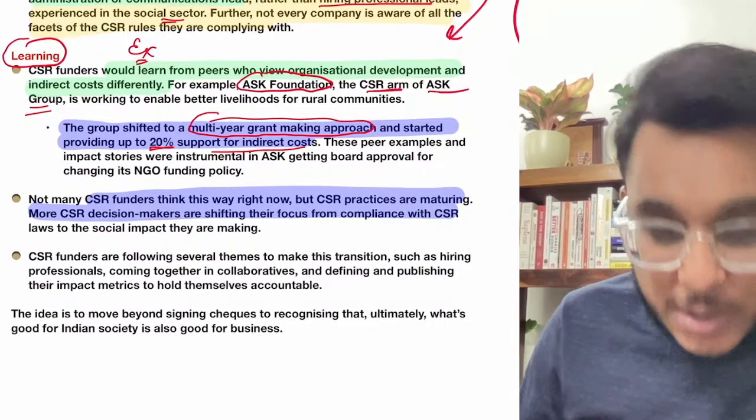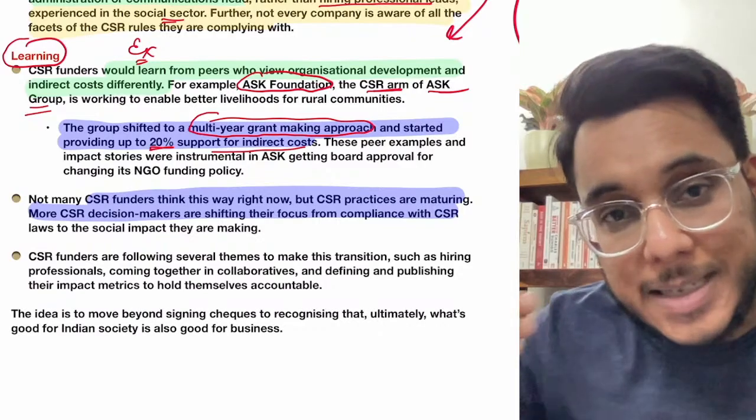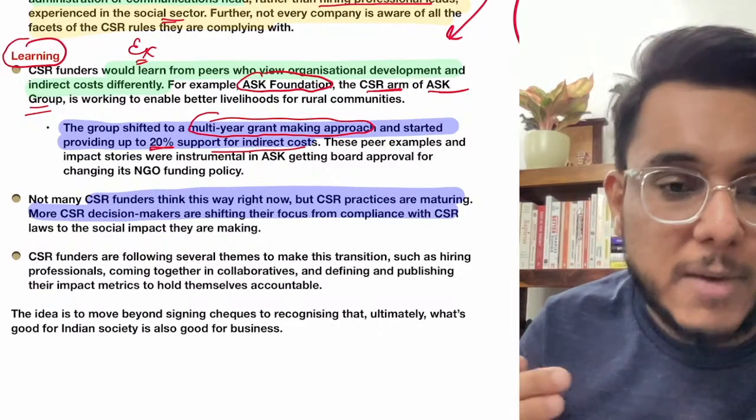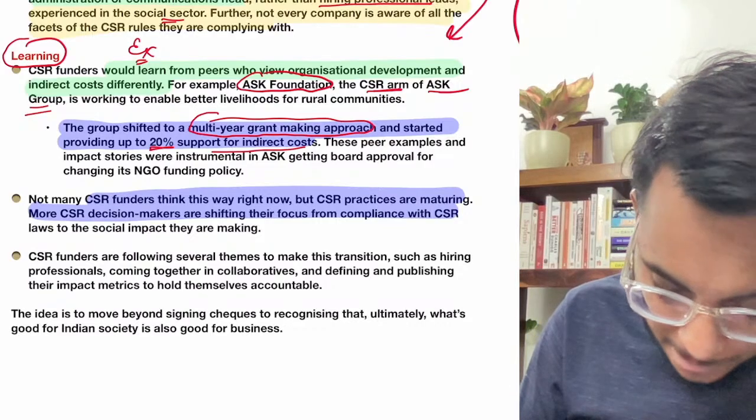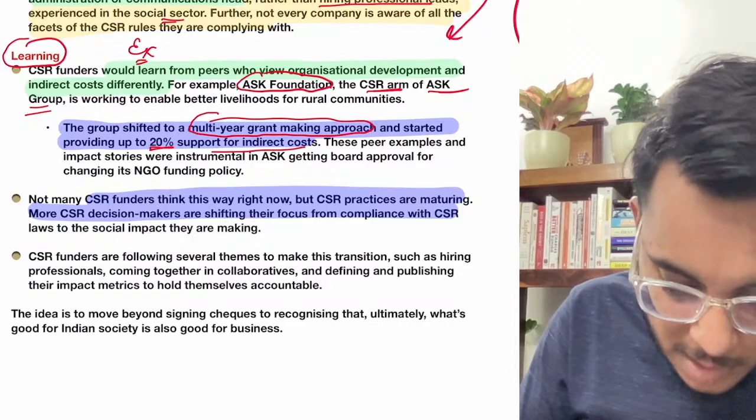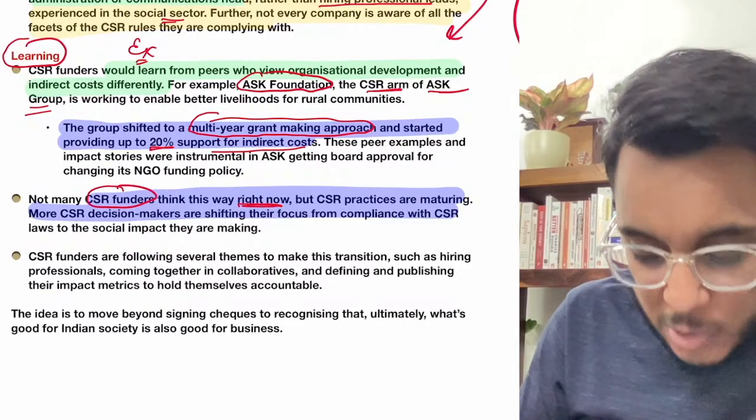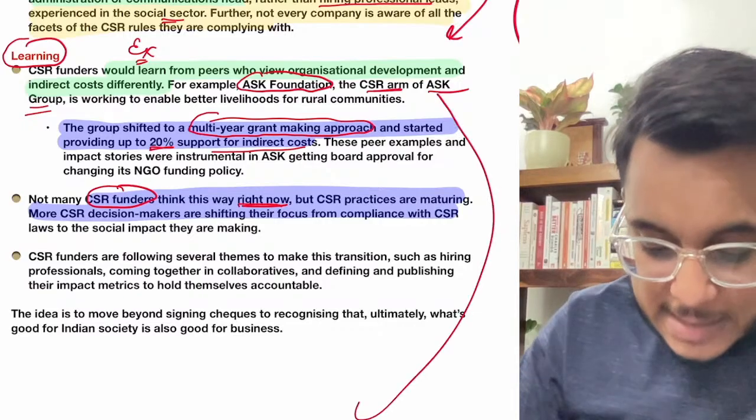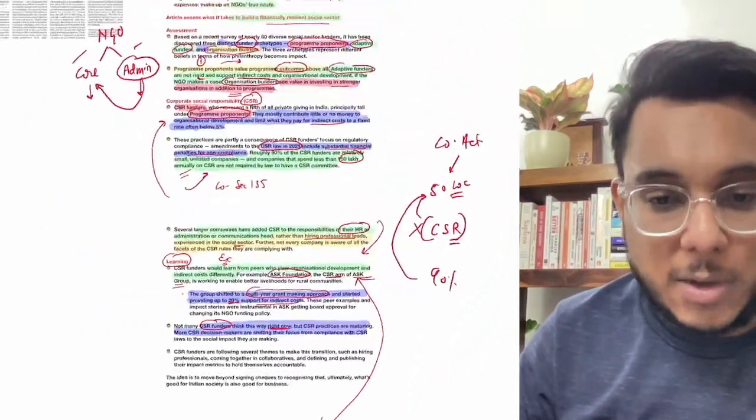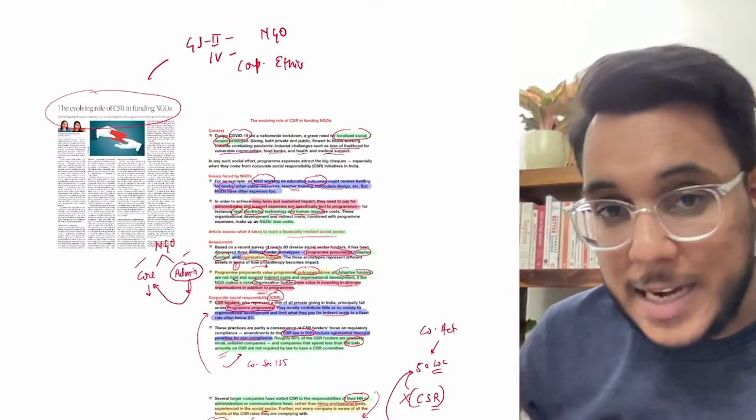Now guys, by this, the NGO's capacity is built in the long term, and in the long term it will be able to bring more impact. Fine, this is something that is happening. Now guys, not many CSR funders think this way right now. So this is a good example from ASK that can be replicated by other corporates when they are giving funding to NGOs.